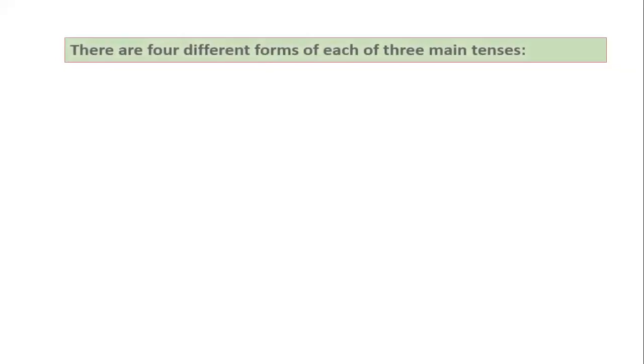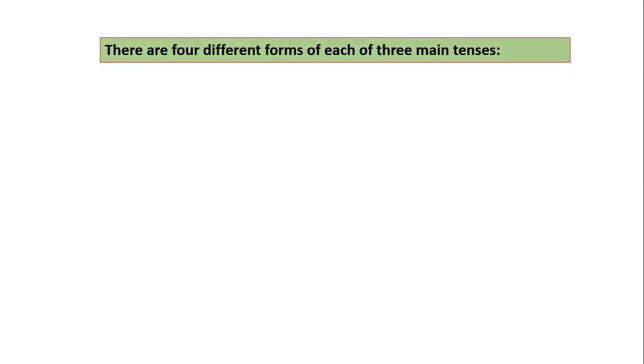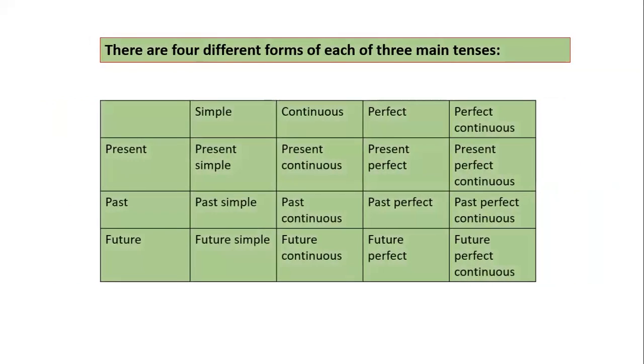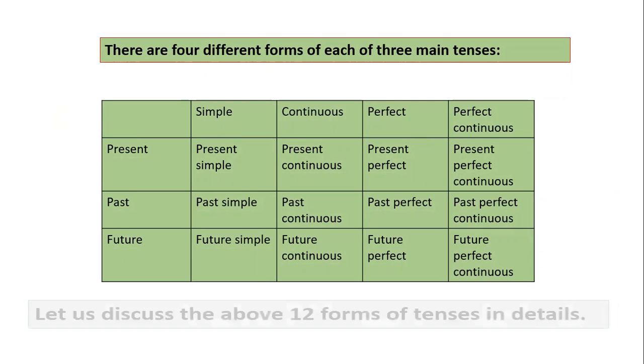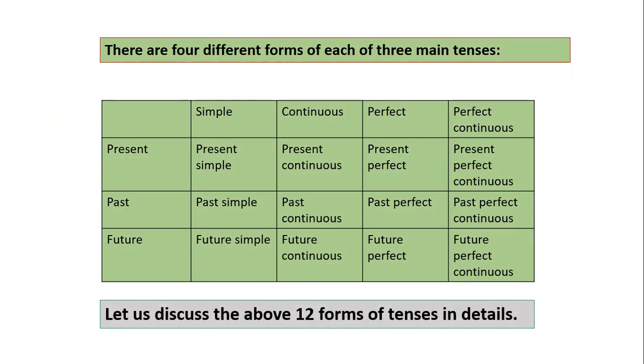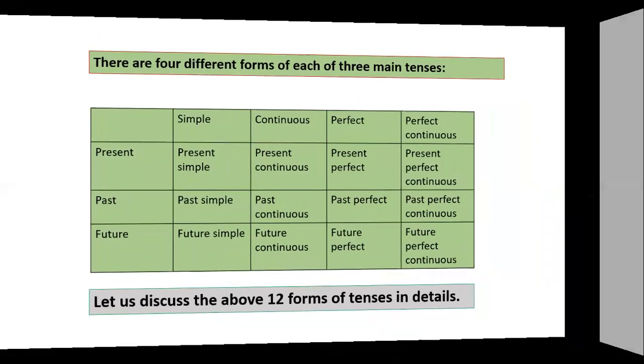Now, look at the 4 different forms of each of the 3 main tenses. There is a table you see. I have here mentioned all 12 forms, but today I will discuss with you in detail the present forms: present simple, present continuous, present perfect, and present perfect continuous. So let us discuss the above. I told you that I want to discuss present tense.